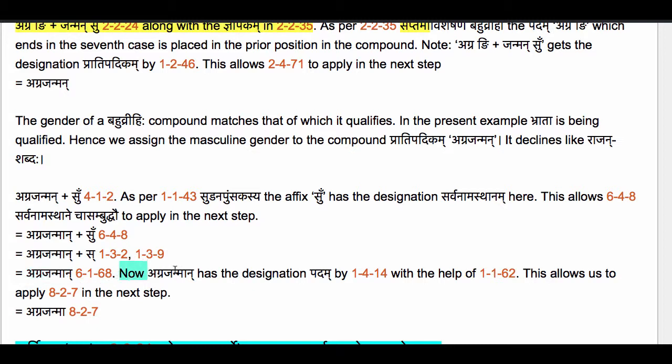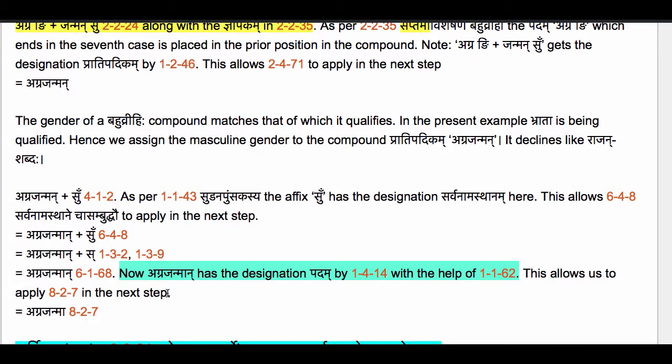So now we have agrajanman, which gets the designation padam by 1414, suptingantam padam with the help of 1162 pratyaya lope pratyaya lakshanam. Even though the affix su has been elided, it leaves a lakshanam behind, which is enough for us to assign the padasanya to agrajanman.